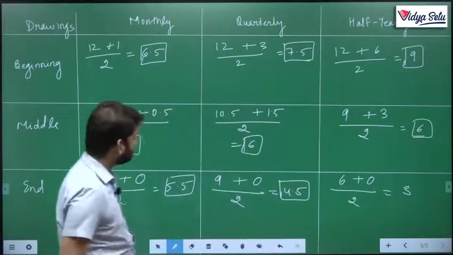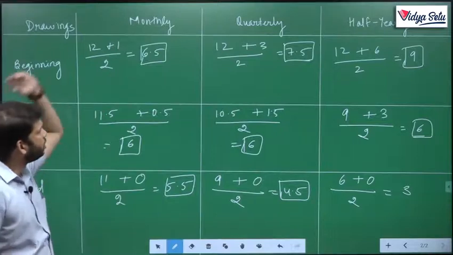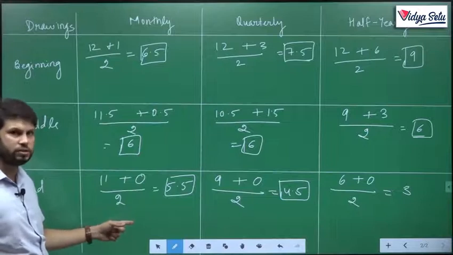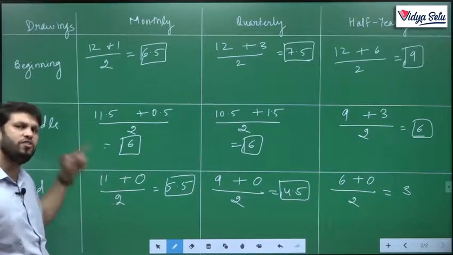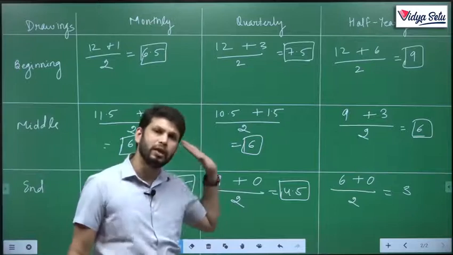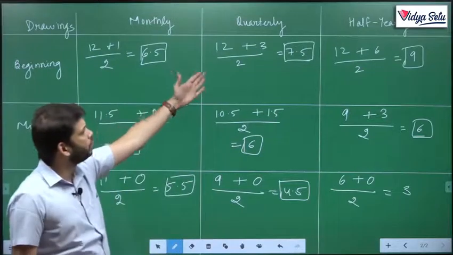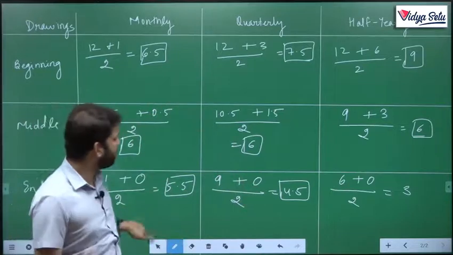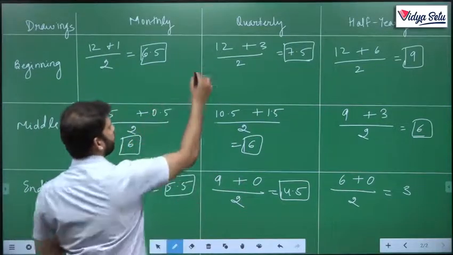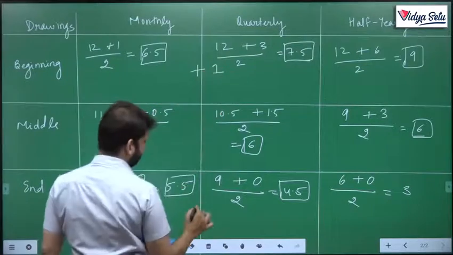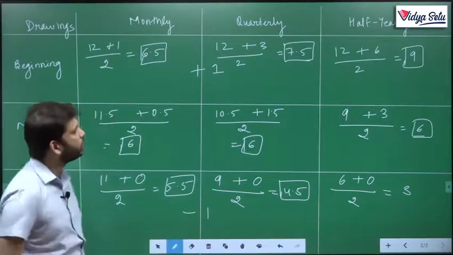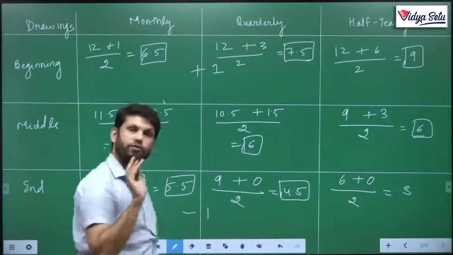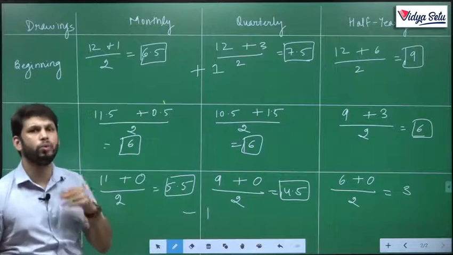Shortcuts. Generally the question will be monthly. Need to remember: beginning of the month, 6.5; end of the month, if he is withdrawing a fixed amount on a fixed date, 5.5; middle in all the cases will be 6. Quarterly, beginning 7.5, ending 4.5, plus 1, minus 1, or here plus 2.5, minus 2.5, like that, if you want to mug it up.